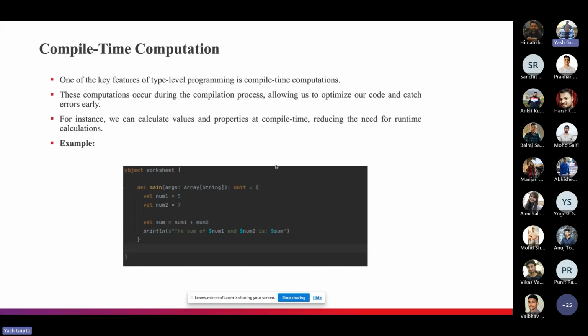If you see the example where I try to explain what compile time computation is, we have a simple program that calculates the sum of two numbers, number one and number two. When we compile this code, number one will be initialized with five, and number two will be initialized with seven. And at compile time, we will have the sum of number one and number two. The most important thing is that whenever we use these variables, we will get the value that was initialized at compile time. Does anyone have any question?